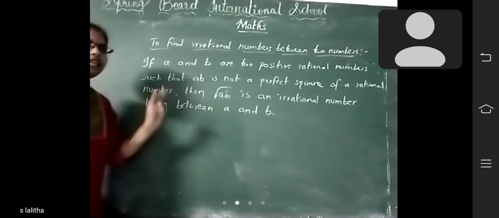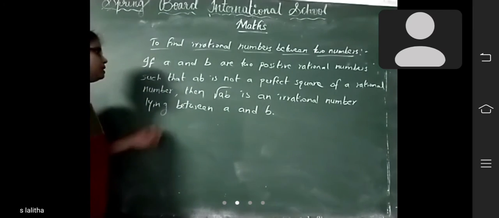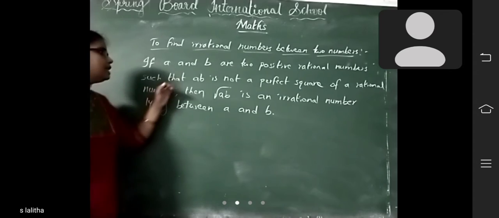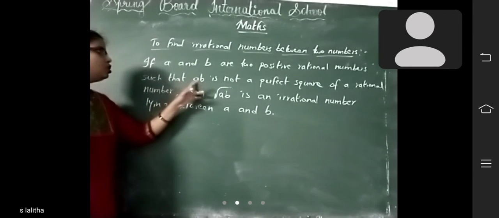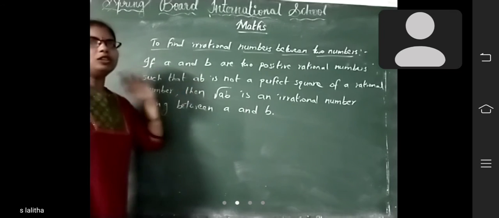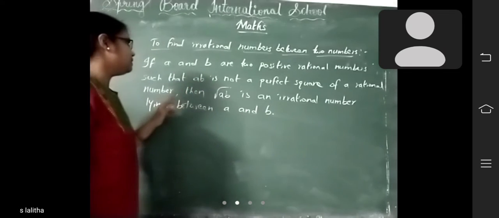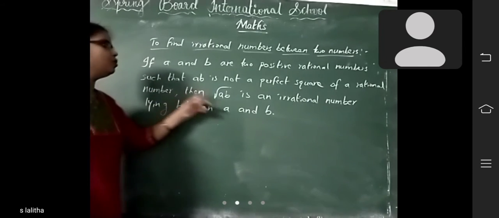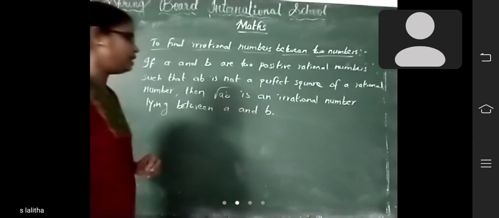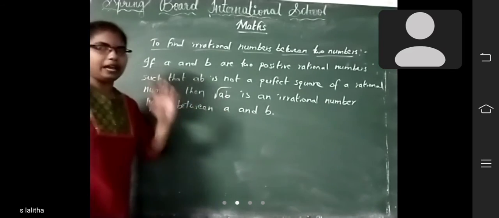If you take any two positive rational numbers A and B such that AB is not a perfect square of a rational number, you multiply those two rational numbers so that the product is not a perfect square. Then root AB is an irrational number lying between A and B.